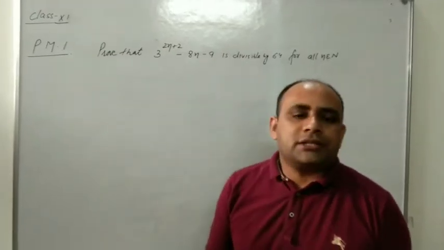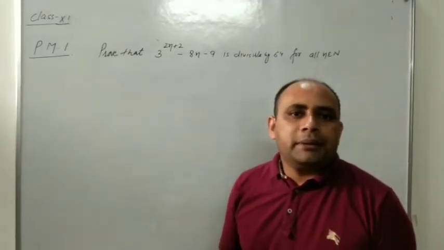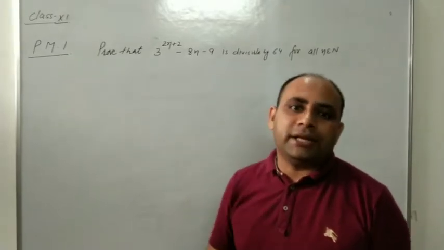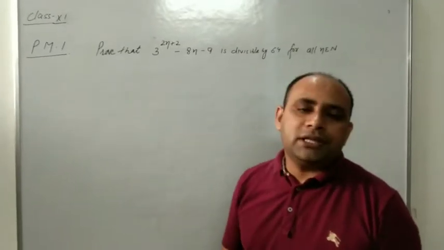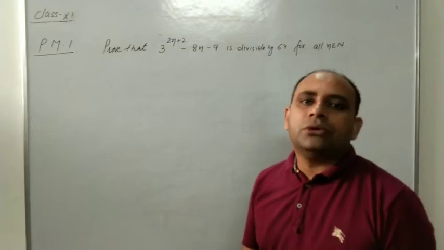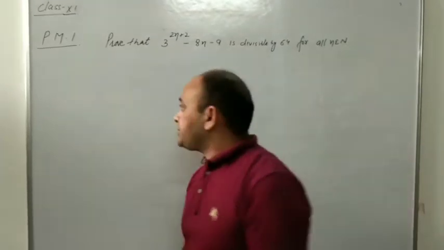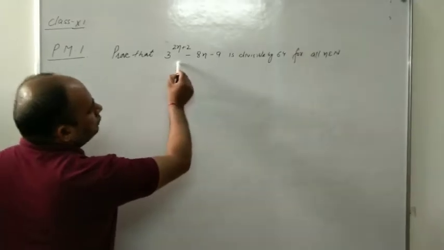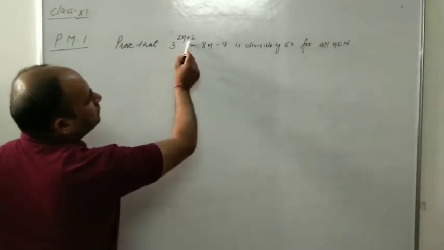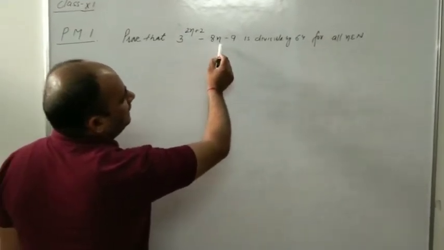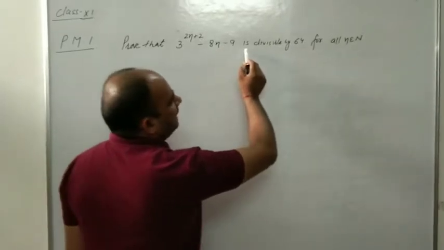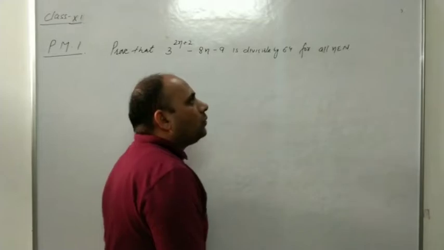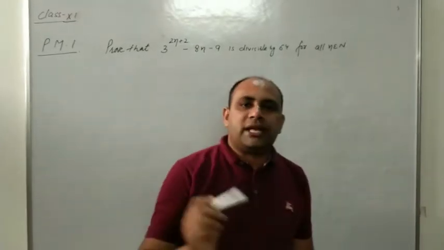My dear students, we have started PMI, the Principle of Mathematical Induction. Today we will discuss some problems related to PMI. Our first example is: prove that 3 raised to the power 2n plus 2 minus 8n minus 9 is divisible by 64 for all n belonging to the natural numbers.